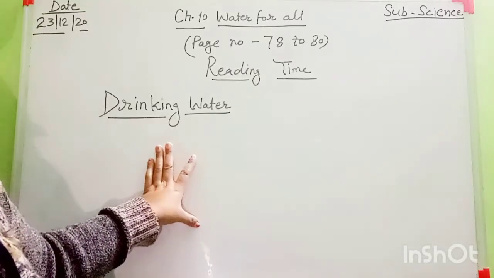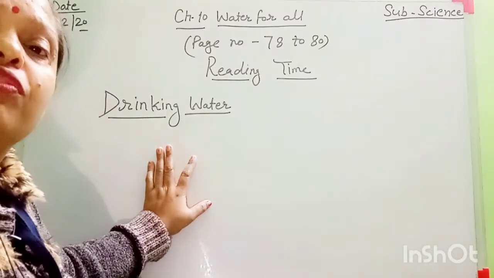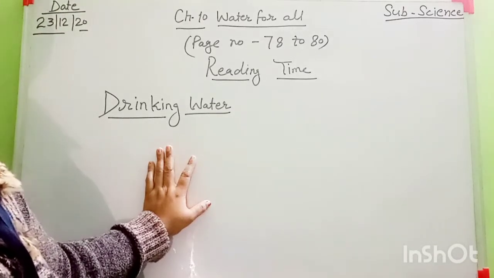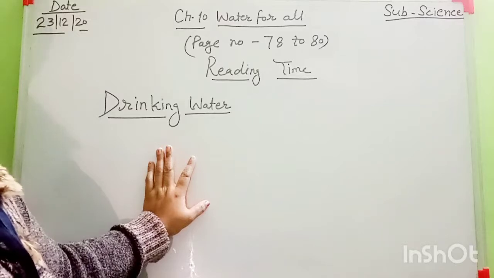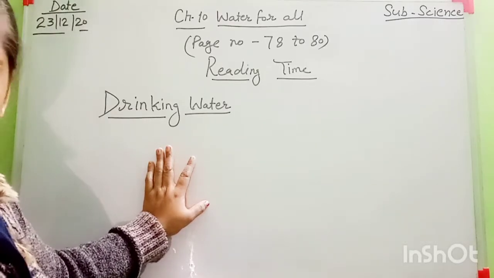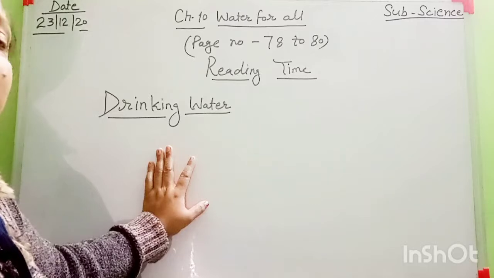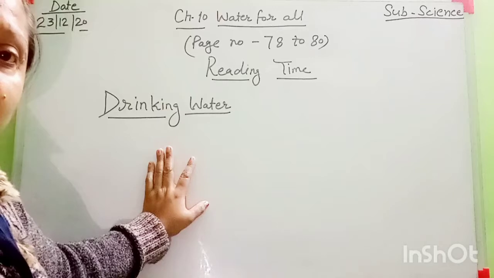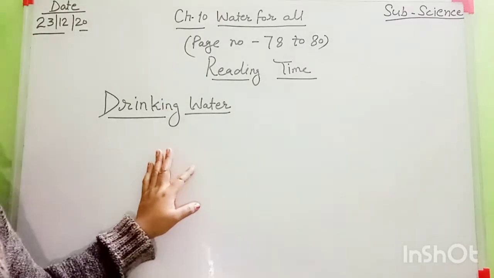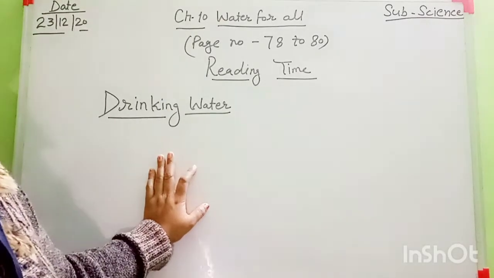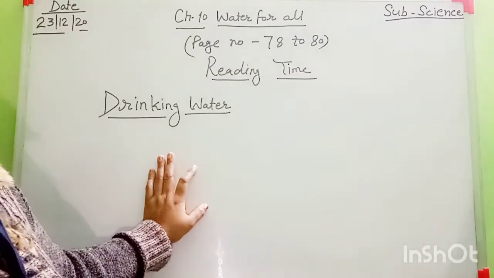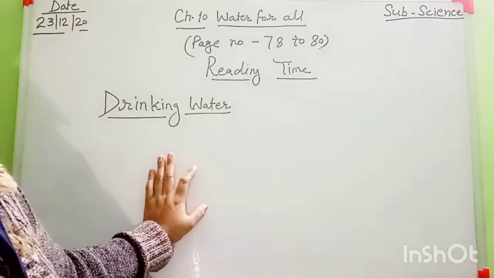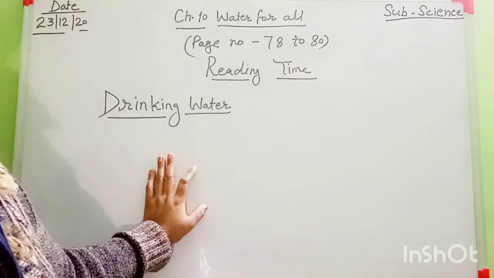We now use purifiers like the RO filter. If this type of facility is not available, you can boil the water. If you drink this boiled water, you are fit. Clear? Drinking water. Clean and pure water that is safe to drink is called potable water, and we should drink clean water for our good health.